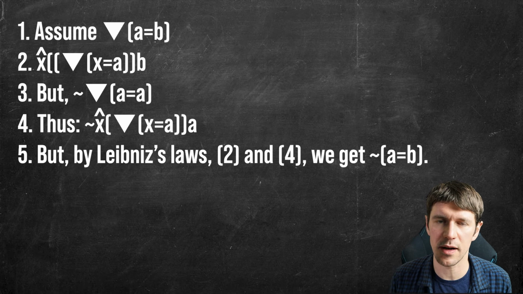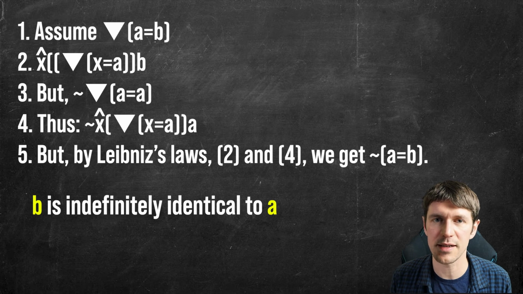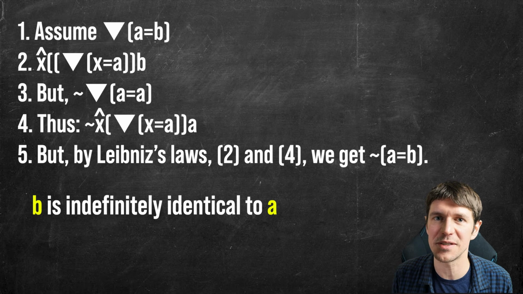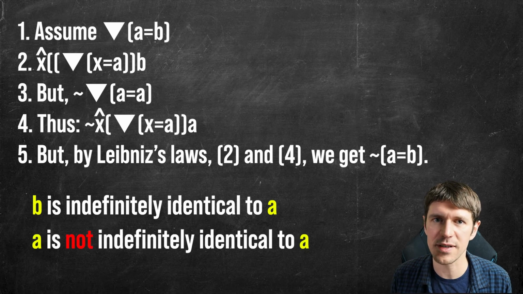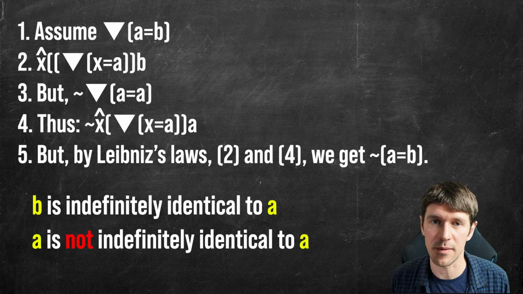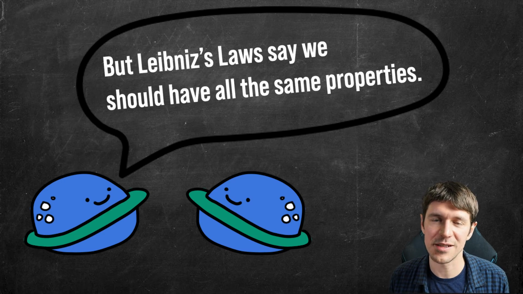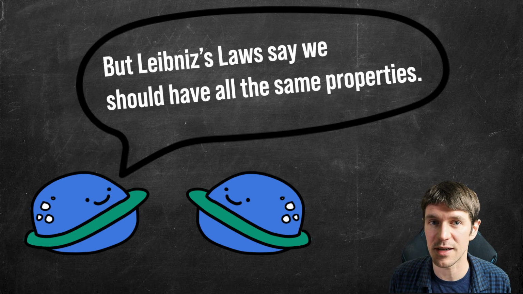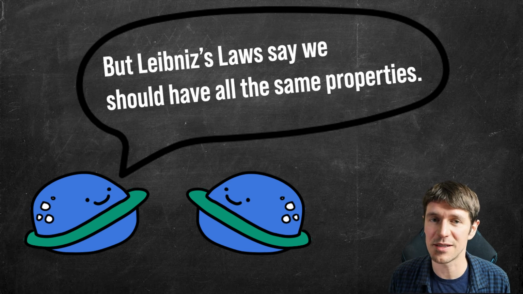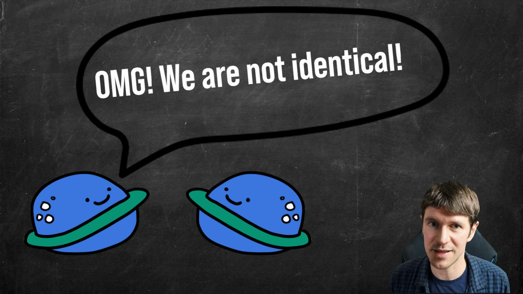So what does Leibniz's law, with lines 2 and 4, tell us? Well, line 2 tells us a particular property about B. It says that B has the property of being indeterminately identical to A. And line 4 tells us that A lacks this property. In other words, B has a property that A lacks. And since Leibniz's law says that if two things are identical and if one object has a property, then the other one will have it, the conclusion is that A and B are not identical to each other.